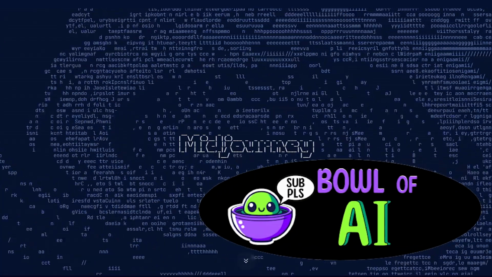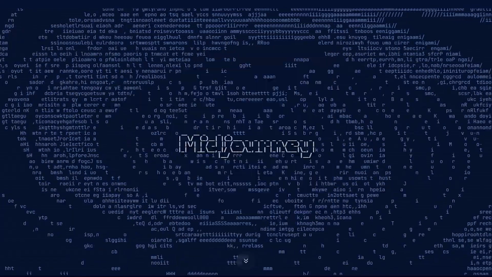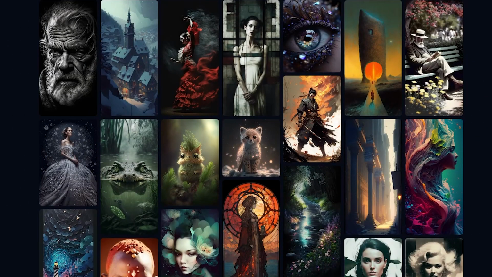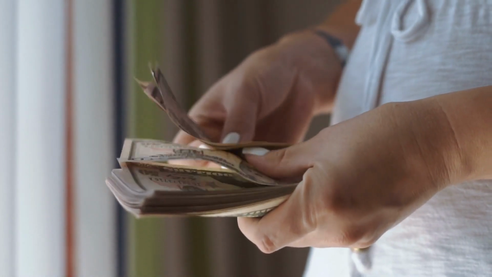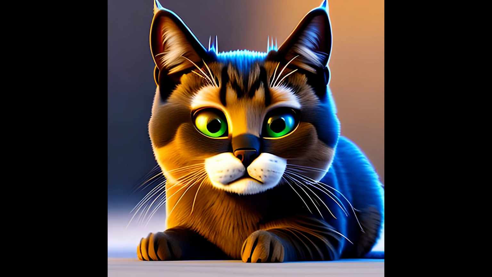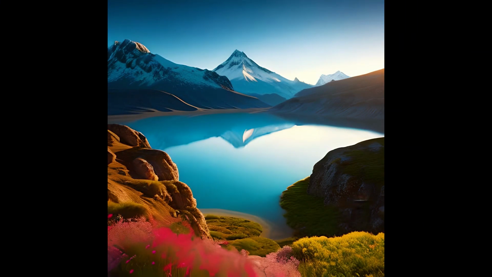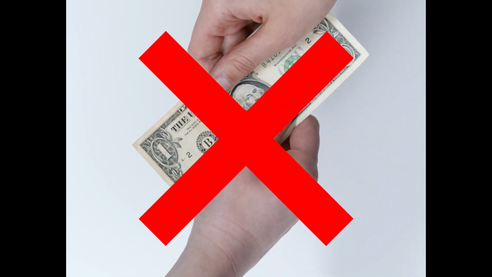Are you a fan of creating mind-blowing AI art using Midjourney? Would you like to create beautiful AI images similar to Midjourney without spending your hard-earned money? I have a solution for you. BlueWillow AI. It's similar to Midjourney, easy to use and capable of creating beautiful AI art. And the best part, it is completely free.